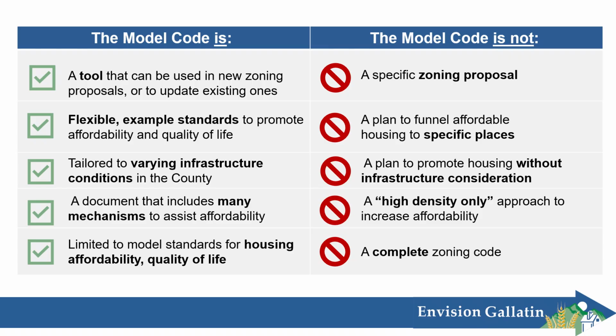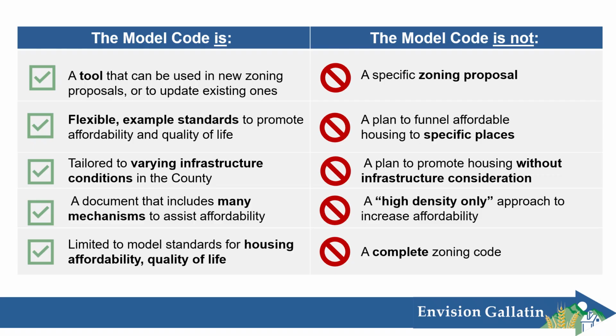Okay, so before we keep going, just a quick recap on what the model code is and what it's not. So it's a tool, it's example standards, it's not a zoning proposal for a specific area. It's not meant to say affordable housing goes in this particular place. It's meant to say for the housing that's built, how do we give that housing a chance to be more affordable? How do we make sure that zoning stays out of the way of affordable housing? If someone's got a really cool creative idea for an affordable housing development, how do we make sure that zoning is not preventing that? The model code also takes into account the varying infrastructure conditions in the county.